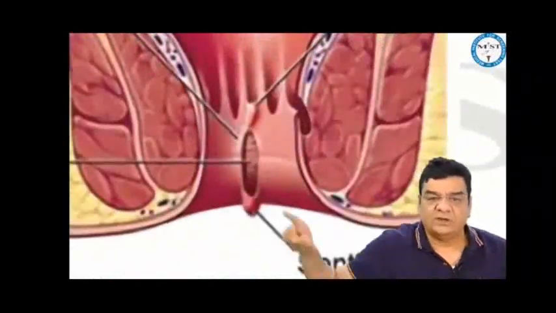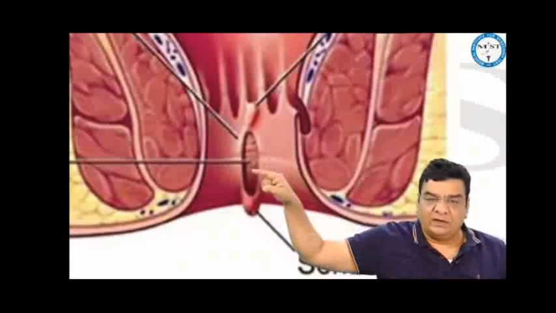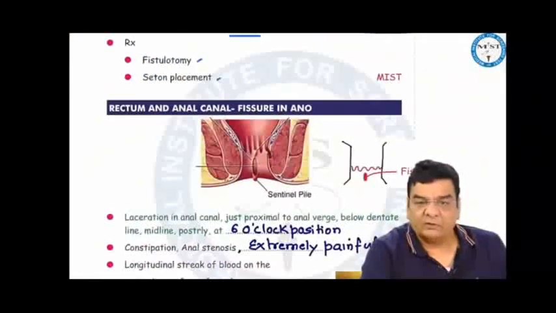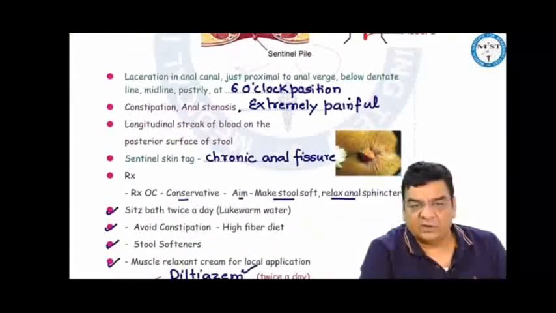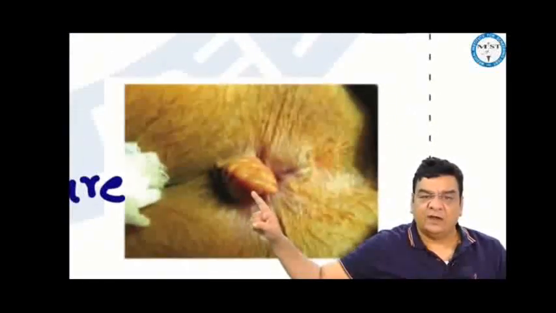Anal fissure is laceration in the anal canal, which is located in midline posteriorly, just above the anal verge, below the dentate line, at 6 o'clock position. Generally, the patients have got a tight anal opening, that is anal stenosis, and they are constipated. It is an extremely painful condition. Bleeding is like a longitudinal streak of blood on the posterior surface of stool, and many times we find a sentinel skin tag, which is actually guarding a chronic anal fissure.